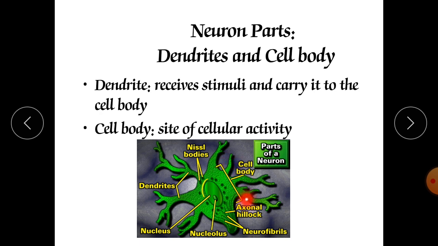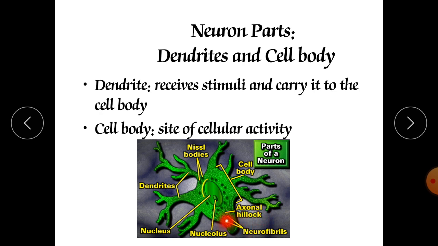Now this is the cell body that you can see here, and it also has the axonal hillock. These are the dendrites. Dendrites are irregular in shape. This is the nucleus, at the center, which is surrounded by the cytoplasm, and at the center there is the nucleolus.